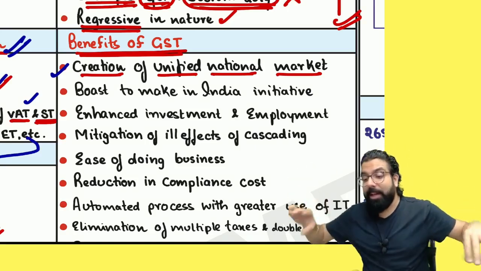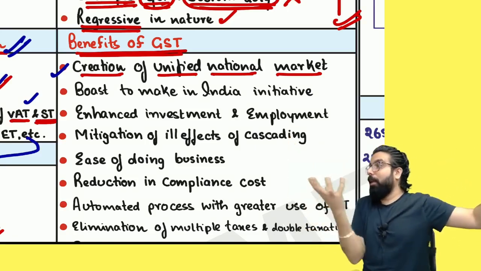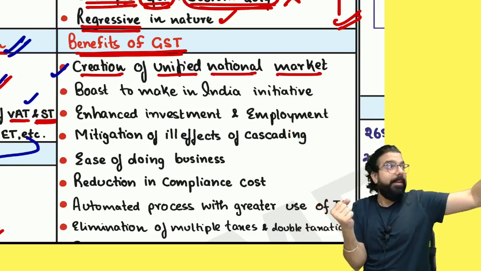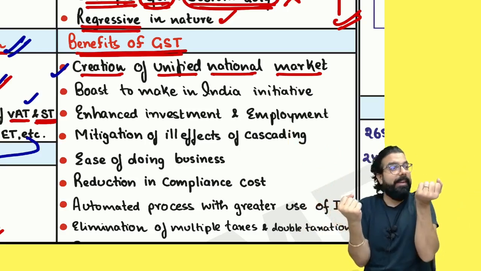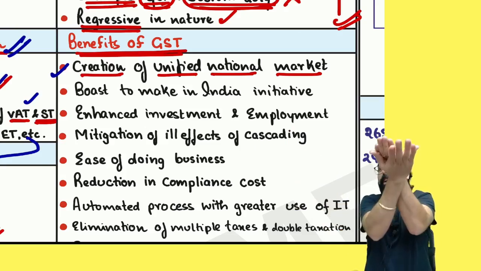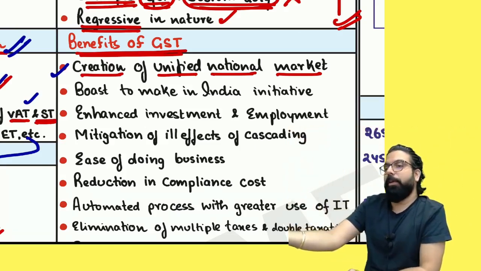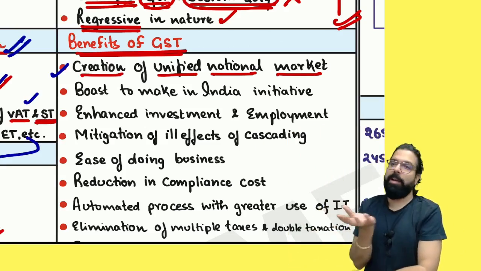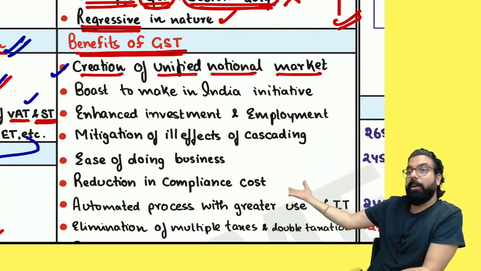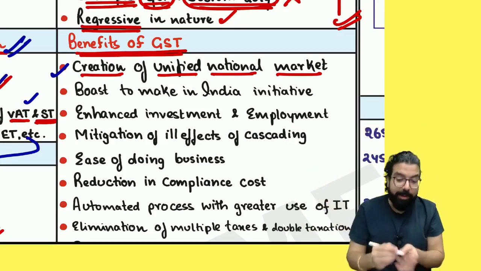Is cascading effect there or gone? Buy from anywhere, will you get the credit? Sell anywhere, will you charge GST? To pay GST, can you use GST? So now across India is one market for you. You buy from this person within your state, also you will get the credit. You buy from outside the state, also you will get the credit. I'll tell you earlier what used to happen.